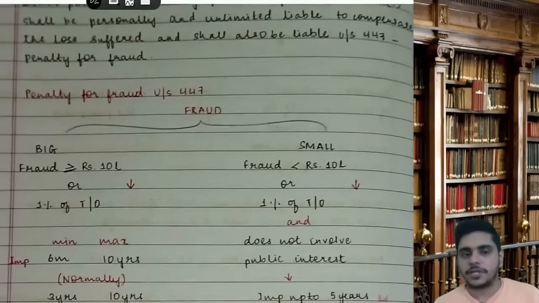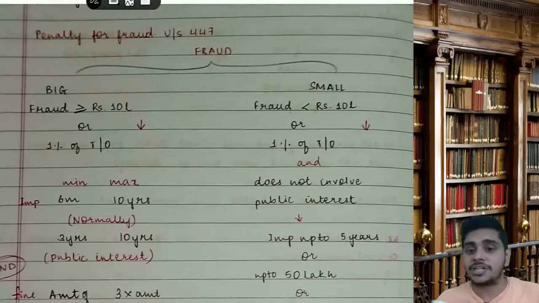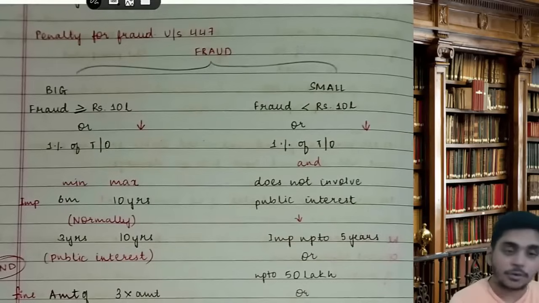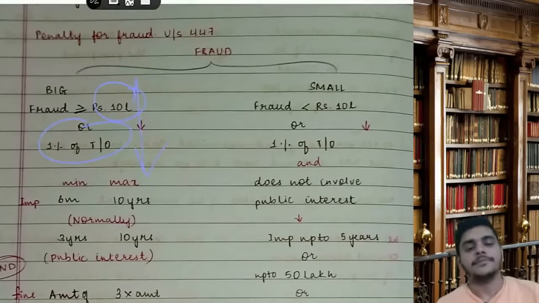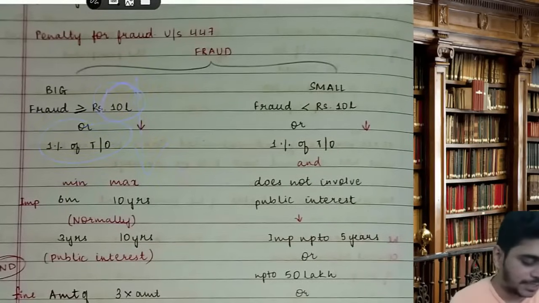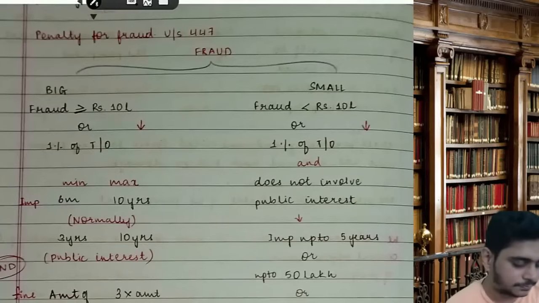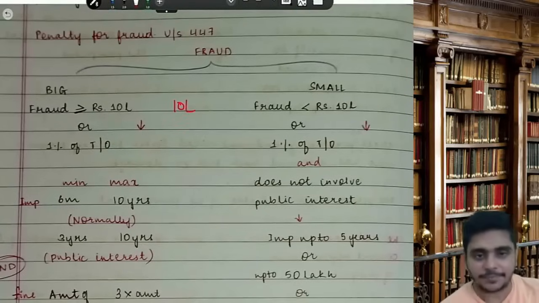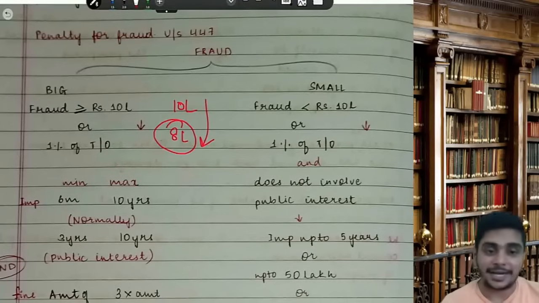So what is 447? Check whether the fraud is a big fraud or a small fraud. How do you check whether it is a big fraud? The amount of fraud is more than or equal to rupees 10 lakh or 1% of turnover, whichever is less. Imagine I have written 10 lakhs because it is given in the law. Hypothetically, my 1% of turnover comes to 8 lakh rupees, whichever is less. So now my limit is 8 lakhs.